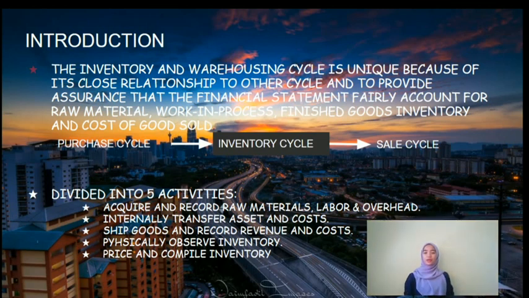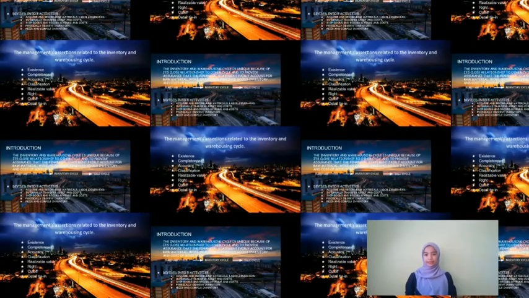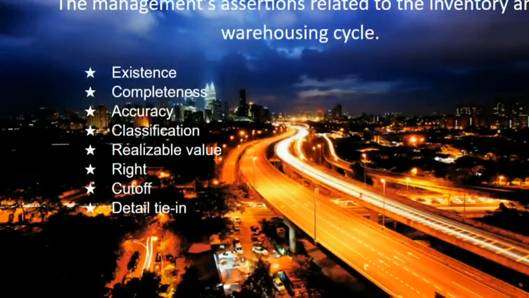The inventory and warehousing cycle is divided into five activities, which are: acquire and record raw material, labor, and overhead; internally transfer assets and cost; ship goods and record revenue and cost; physically observe inventory; and lastly, price and compile inventory. So guys, this is a management session related to the inventory and warehousing cycle. Let's take a look at all these sessions.